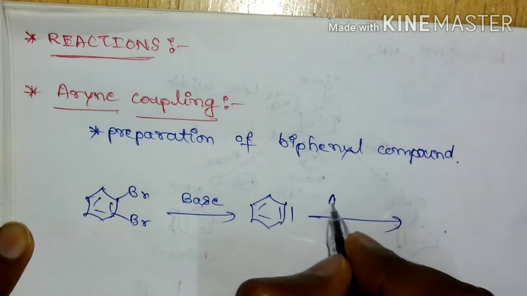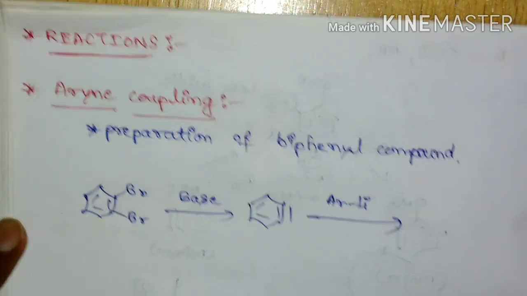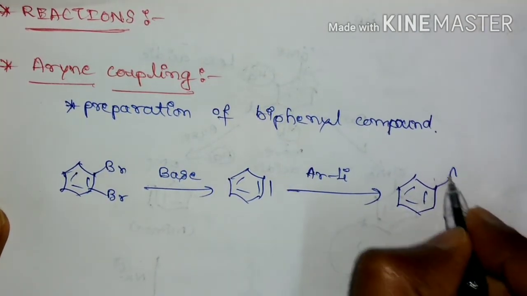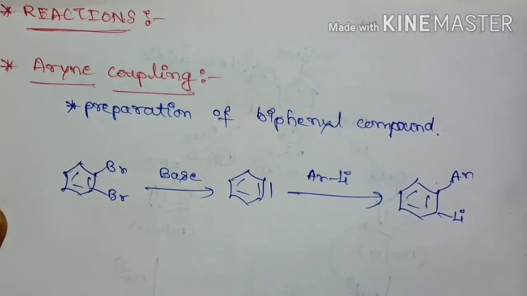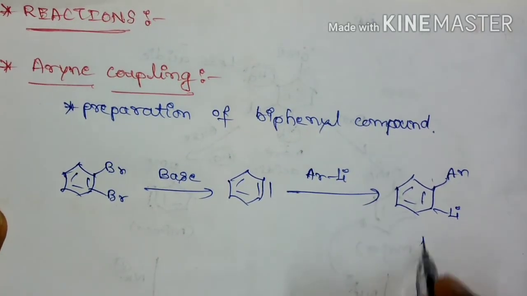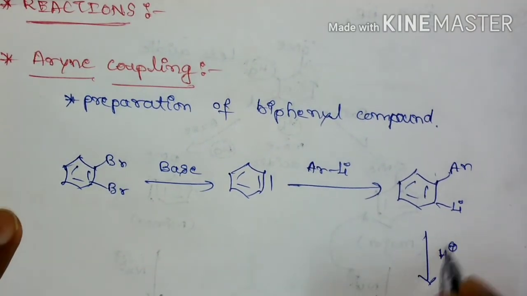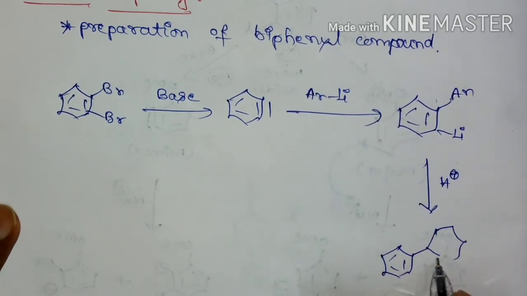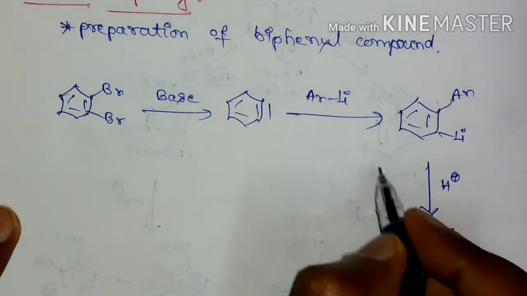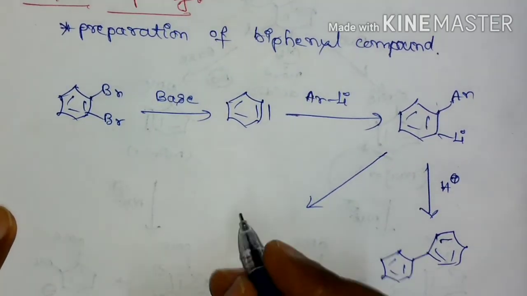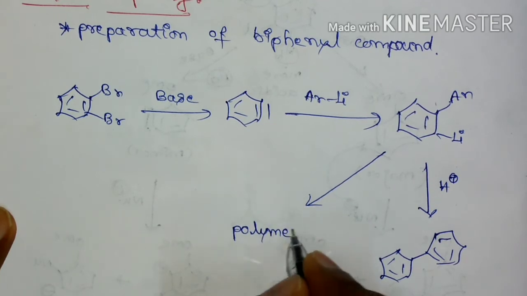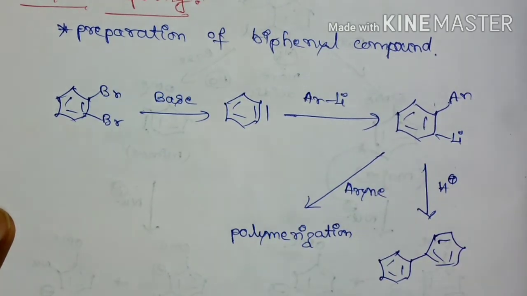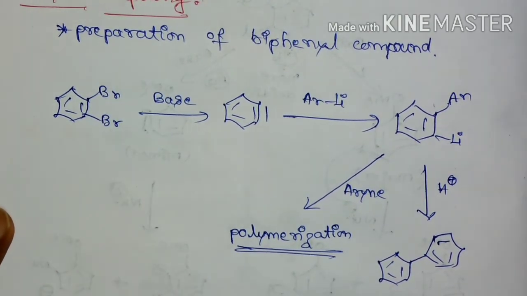If this benzyne intermediate is treated with aryl lithium, phenyl lithium, then we are going to get a metallated intermediate, and if it is treated with H plus, then we are going to get biphenyls, or else these metallated arenes can be used for polymerization. Means again it will react with aryne, so it leads to a polymerization reaction.